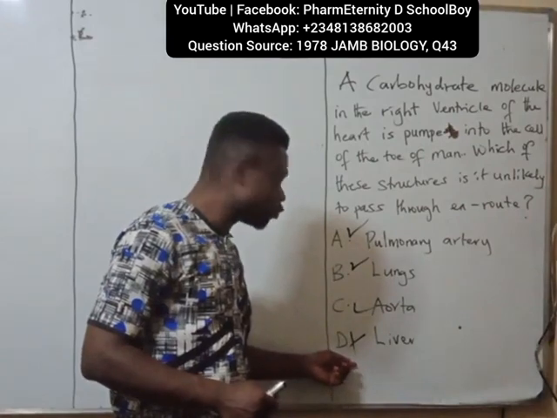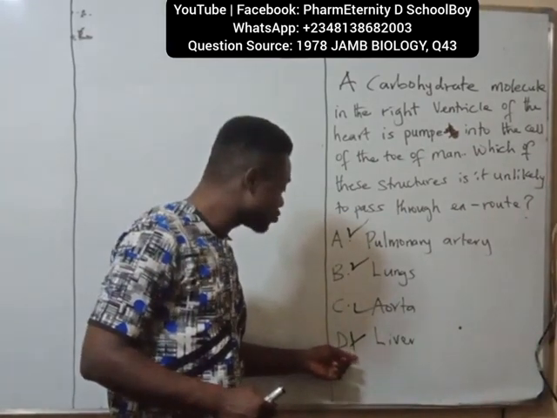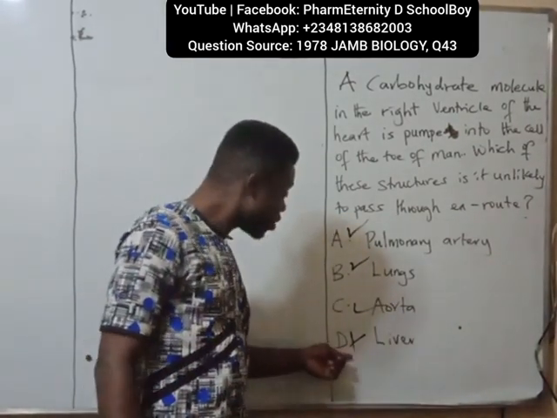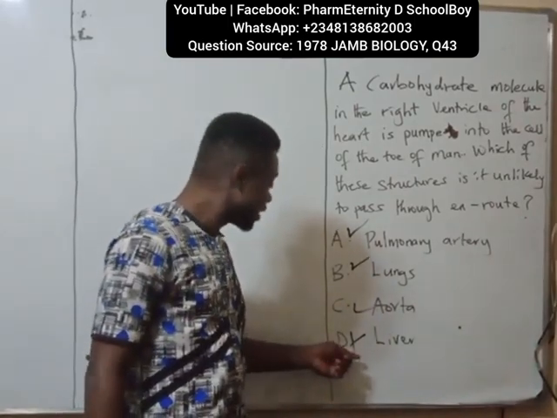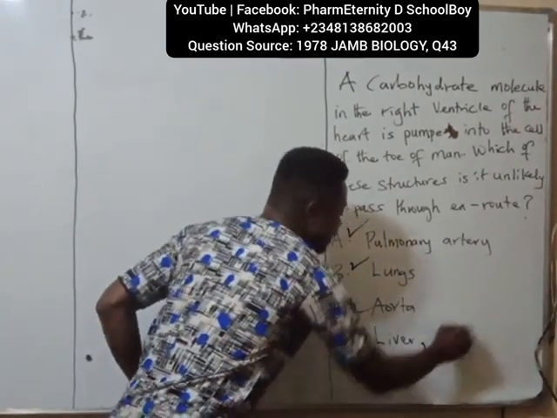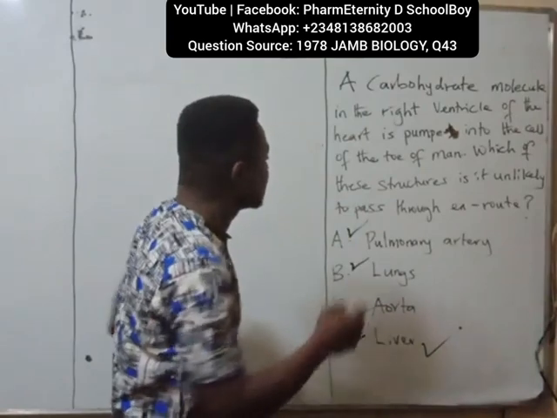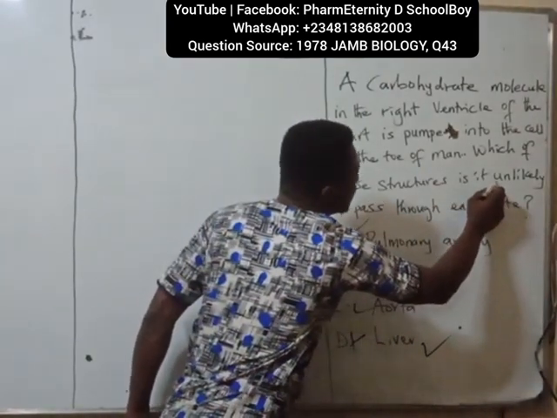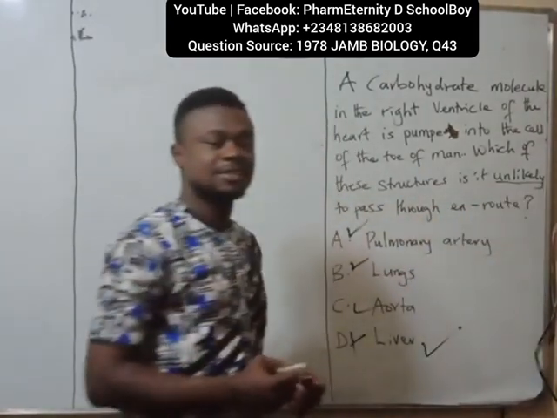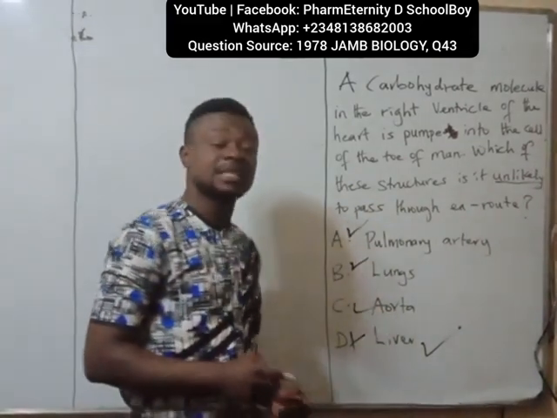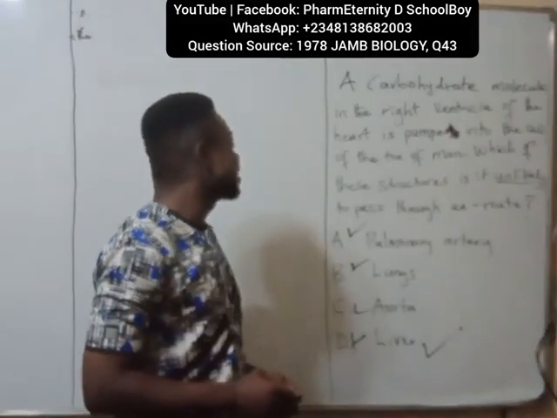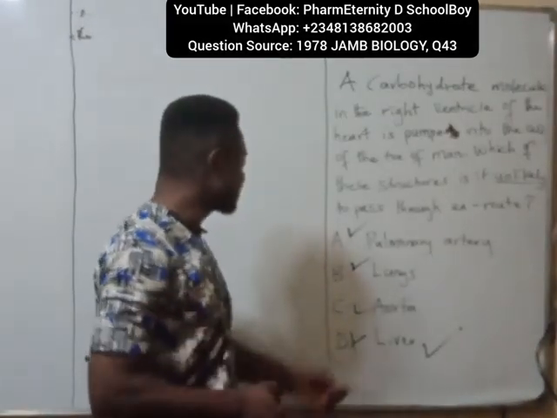What I mean is that it will not pass through the liver. Because it will not pass through the liver, this becomes the answer to this question, because the question says the structure it is unlikely to pass through again. So the answer to this question is liver.